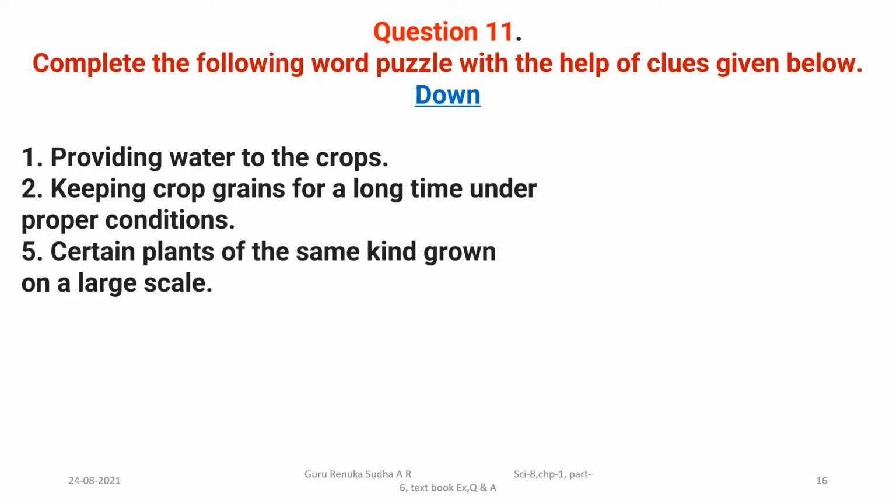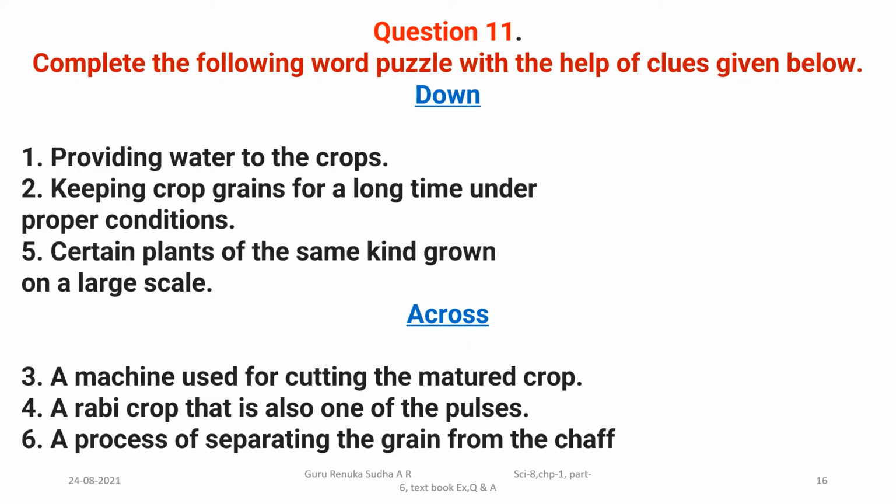First one is irrigation. Keeping crop grains for a longer time under the proper condition. Yes, what is that? Keeping crop grains, that is storage. Certain plants of the same kind grown on a large scale, that is crop. Already you know that, and the down across, that means horizontal rows, you have to fill by using these clues they have given.